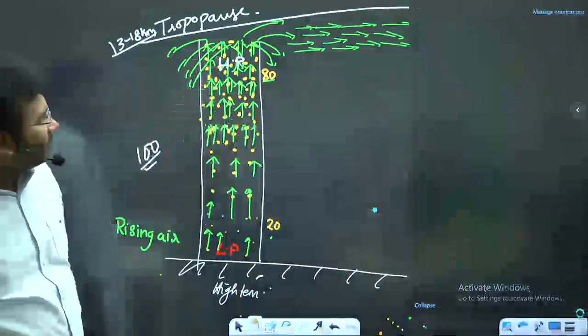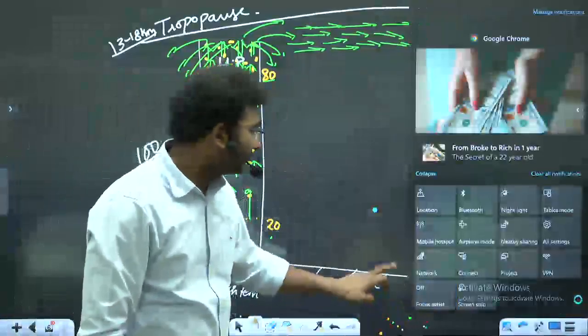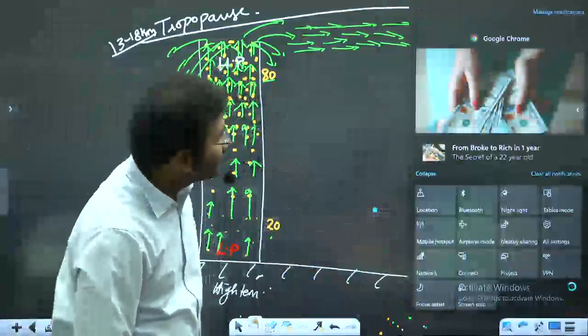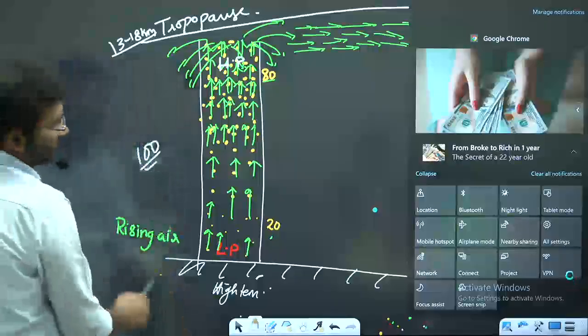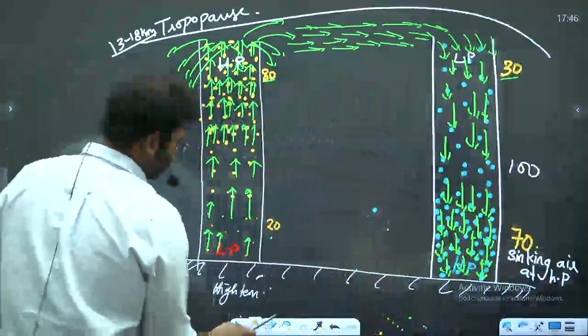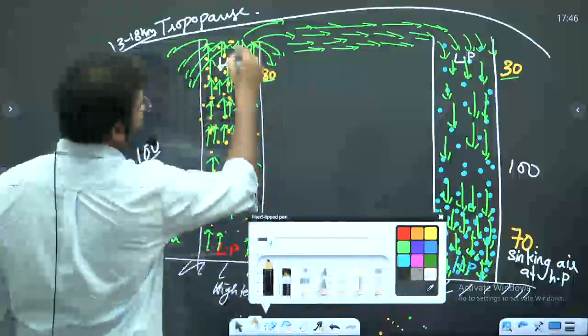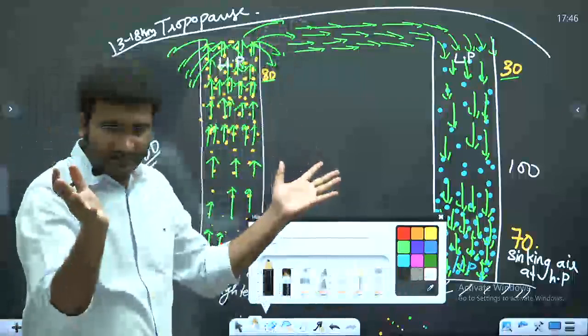आप बताओ high pressure पे क्या चल रहा है? Is it diverging or is it converging? See, the air here is moving outward, right?